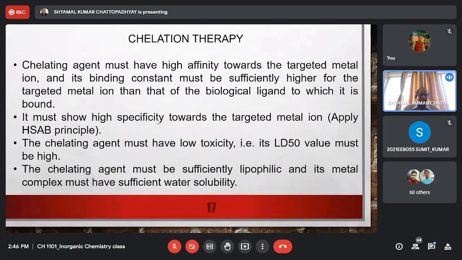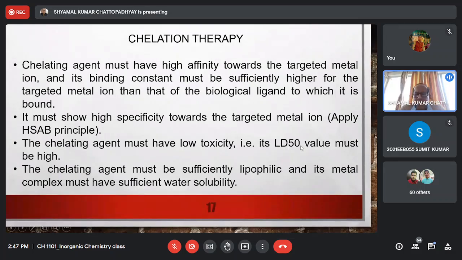The third criterion is that the chelating agent must have low toxicity. Obviously, if the chelating agent itself produces much toxicity, then it will not be used for treatment. So the chelating agent must have low toxicity. This toxicity is measured in terms of a value. It is called the LD50 value. LD means lethal dose. So lethal dose 50.